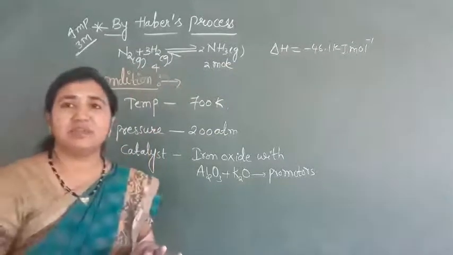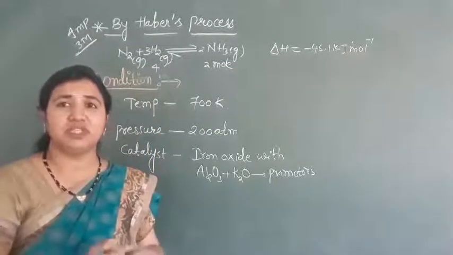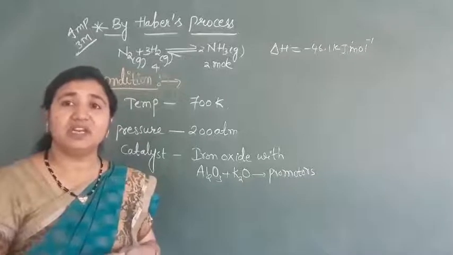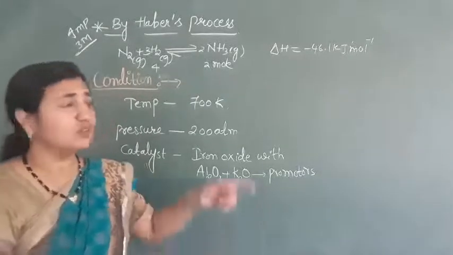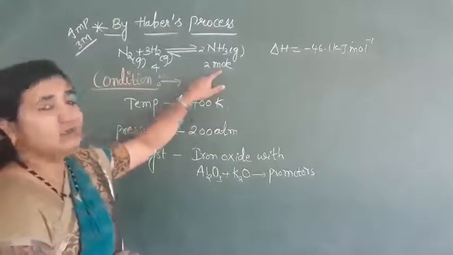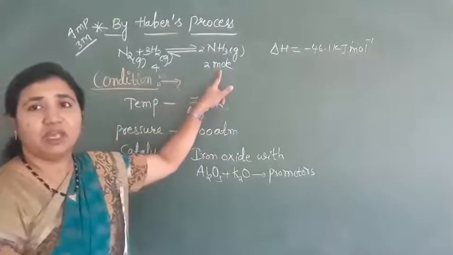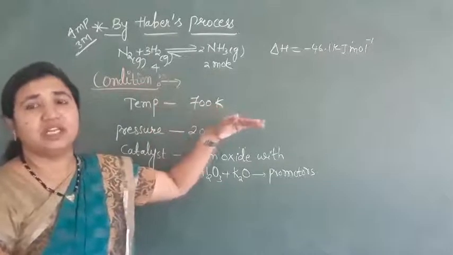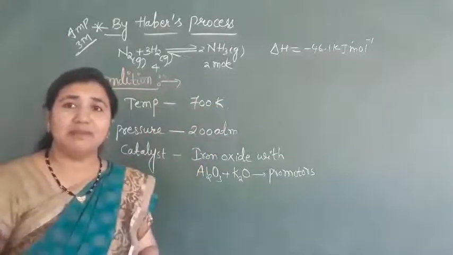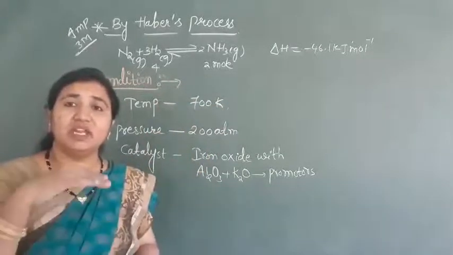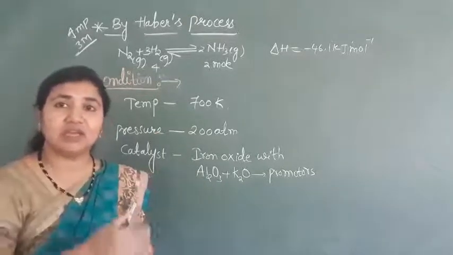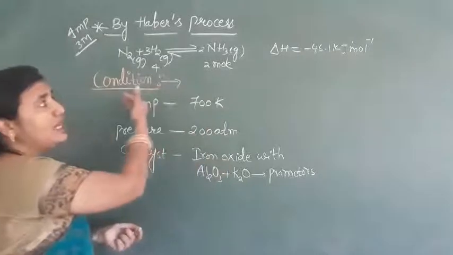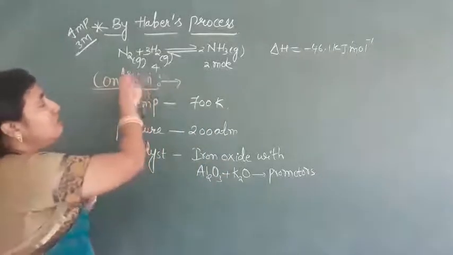According to the Le-Chatelier principle, if we increase the pressure, the equilibrium will shift in that direction where the number of moles is less. So the number of moles is less towards the product side, that means in the forward direction. So if we apply high pressure, the equilibrium will shift in the forward direction, and if you decrease the pressure, the equilibrium will shift in the backward direction, meaning more number of moles.